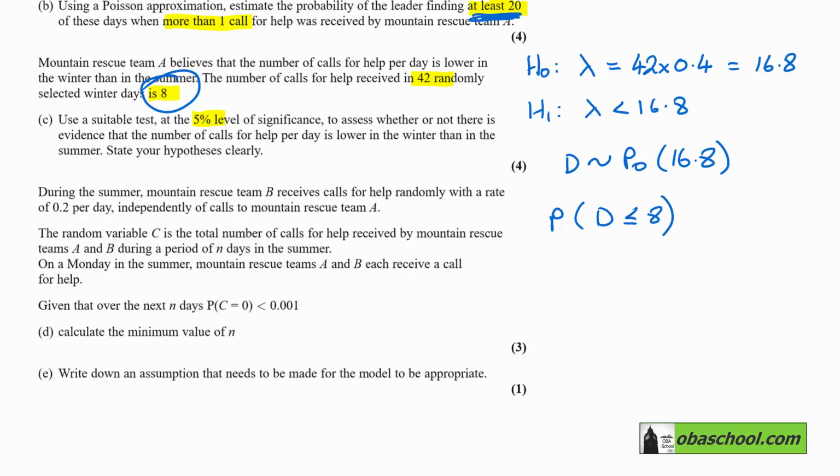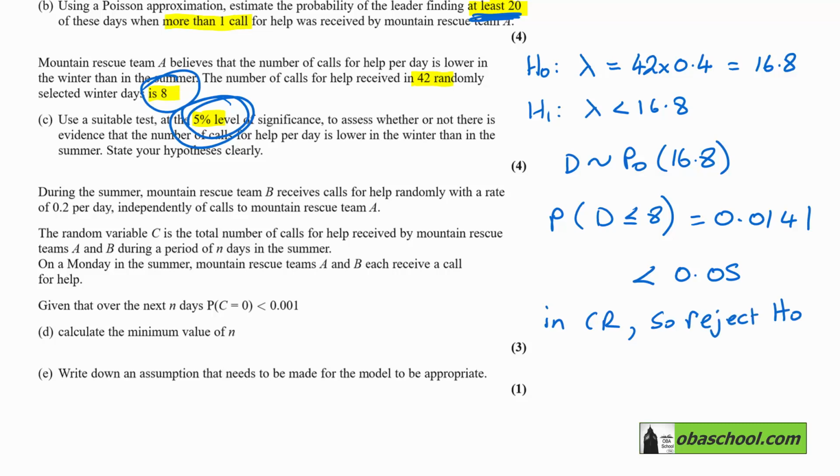And the calculator should work for this time. And that would give us 0.0141. And that is less than 0.05, which is the 5%. That is therefore in the critical region. So reject H naught. There is now evidence of fewer calls per day in winter.